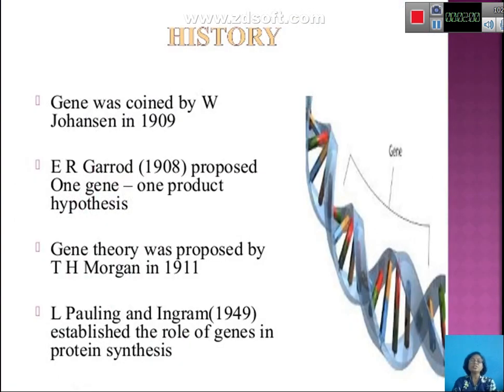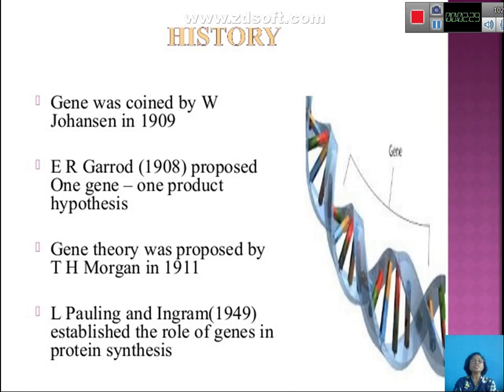Now about the history of the gene. Gene was first coined by W. Johansen in 1909, and in 1908 Garrod also proposed a theory of gene, and he said that one gene is responsible for synthesizing one product, and therefore the hypothesis of one gene one product came into existence.